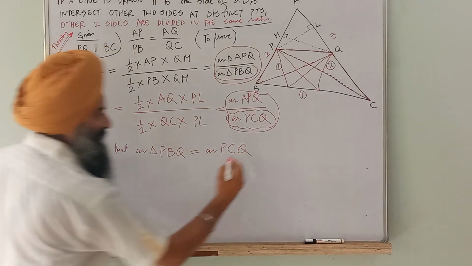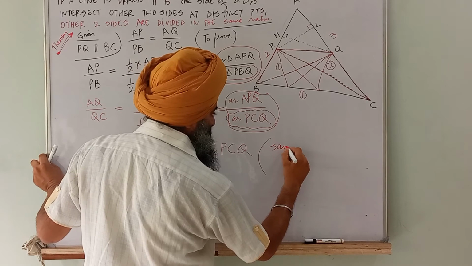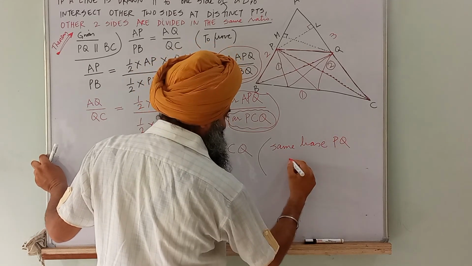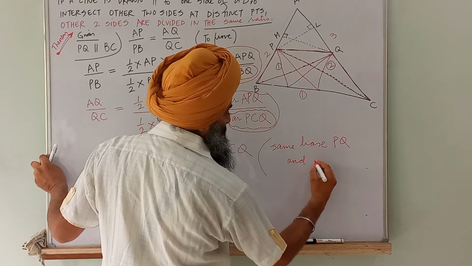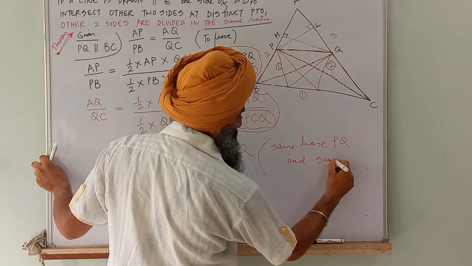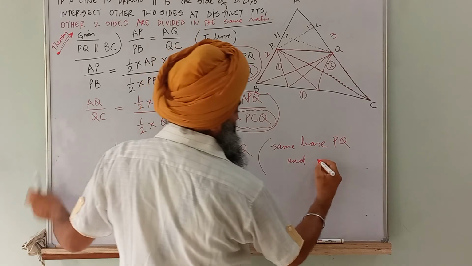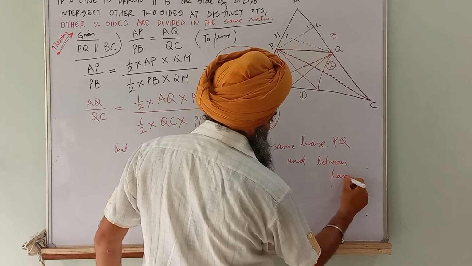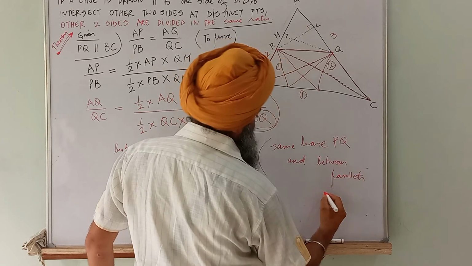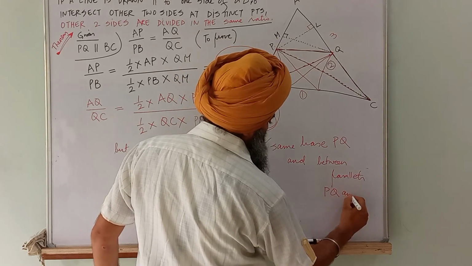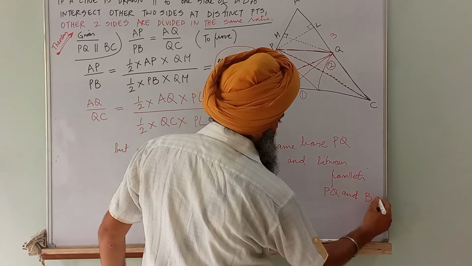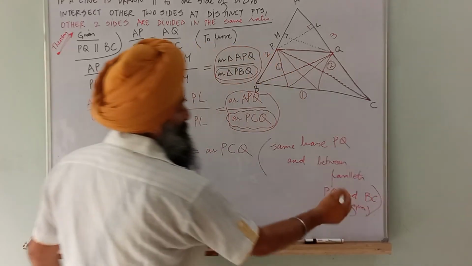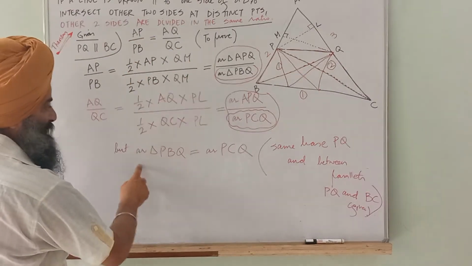Am I right? By same base PQ and between parallels PQ and BC. It's given that PQ and BC are parallel. So this will be same.